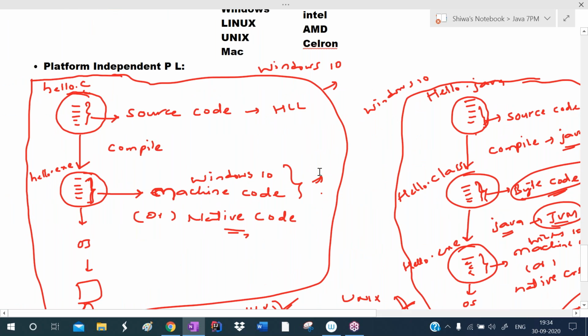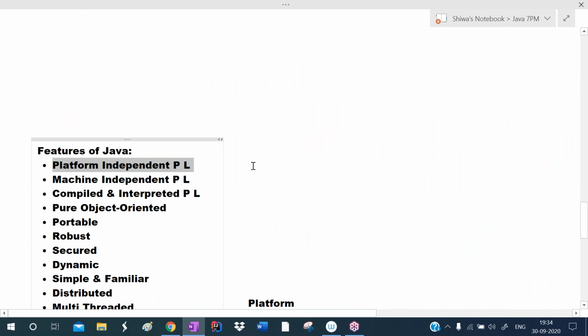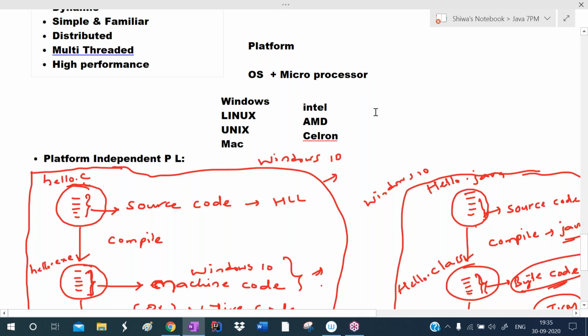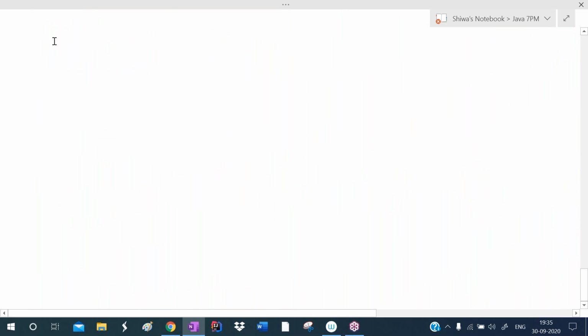All the platform independent programming languages like Java, Python, C Sharp generate intermediate code after compilation. Because of that intermediate code, they became platform independent. Whereas C, C++ generate machine code after compilation, so that's why they are platform dependent. And the next feature is what? The next feature is machine independent programming language. I'm calling Java a machine independent programming language.